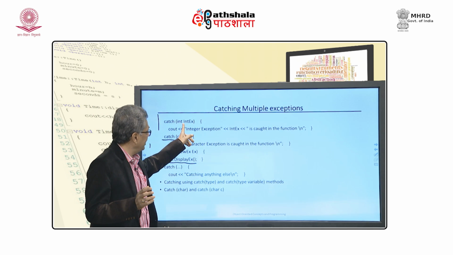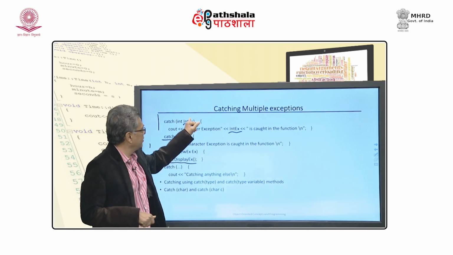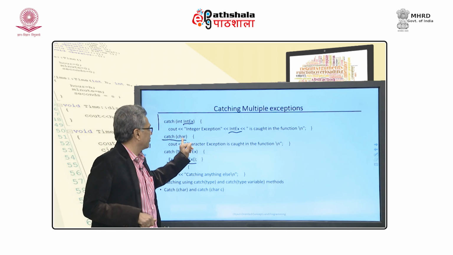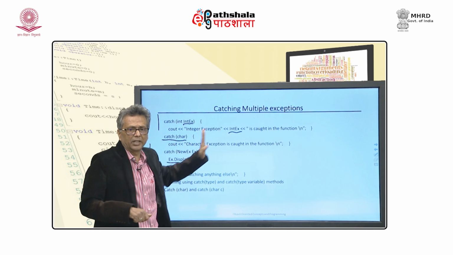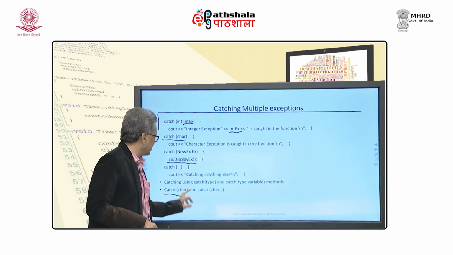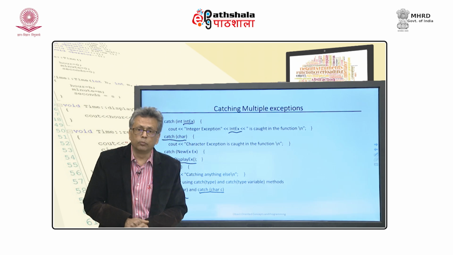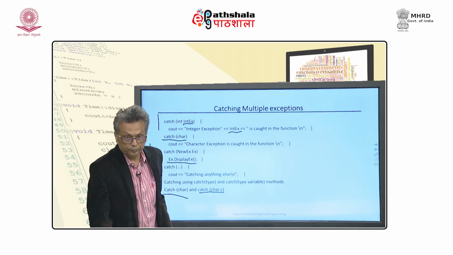If I want the integer value that is passed, and because I am using it in this display, I may specify that variable. I do not need that character value, so I am not using a character variable here. Both are fine: catch char is fine, and catch char c is also fine. Both of them are acceptable.